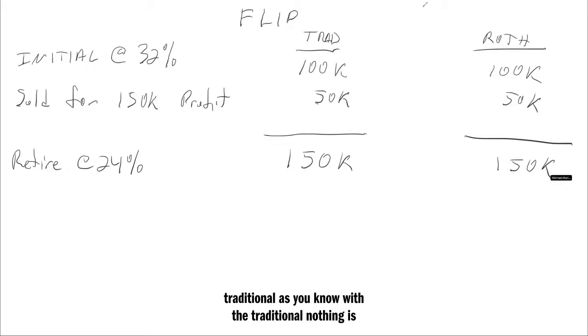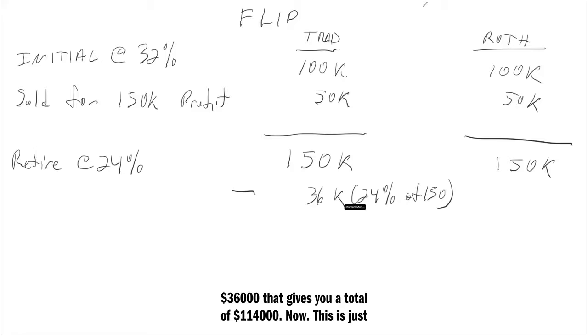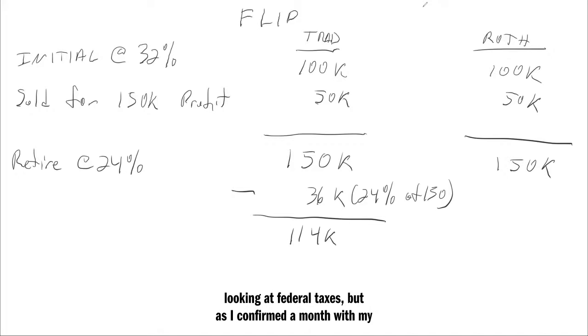Well, first we'll look at the traditional. As you know, with the traditional, nothing is taxed, but it's tax deferred, which means when you pull it out during retirement, that amount is taxed. So 150 minus, now you're going to be at the 24% tax bracket of 150, and that's $36,000. That gives you a total of $114,000. Now, this is just looking at federal taxes, but as I confirmed with my accountant, if you live in a state that also has state income taxes, you're also going to get knocked, depending on your state. So this is going to be less than $114,000.